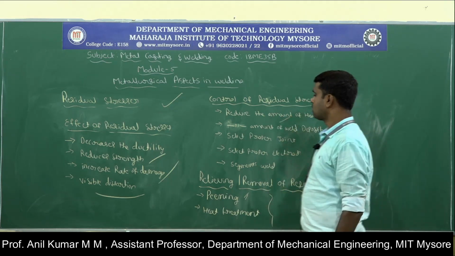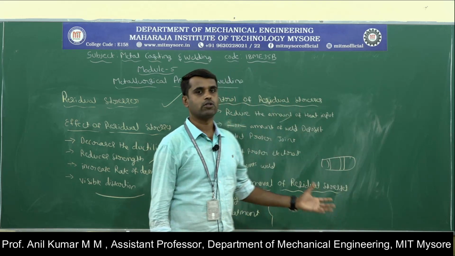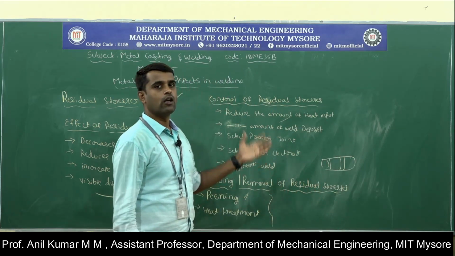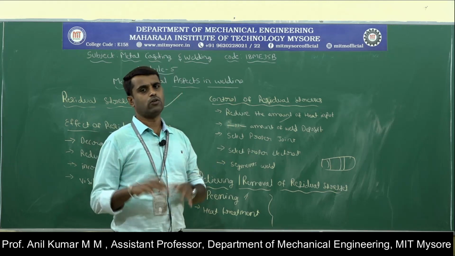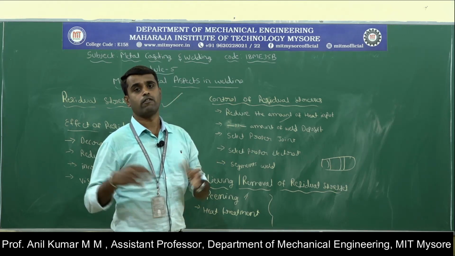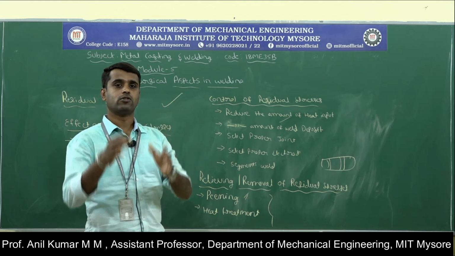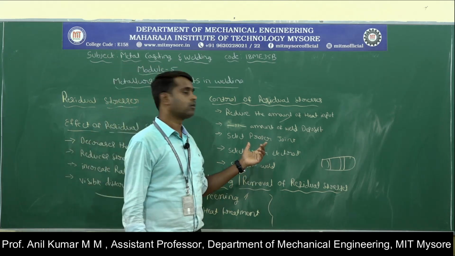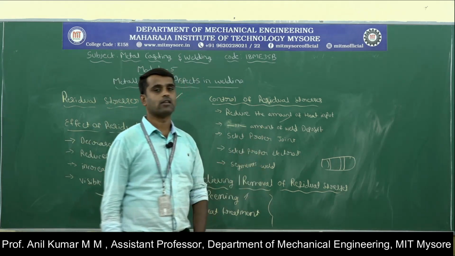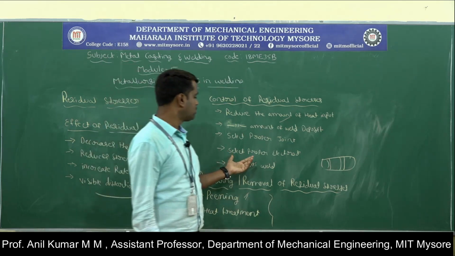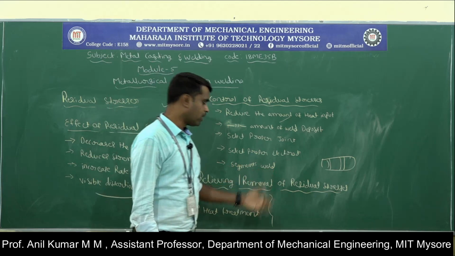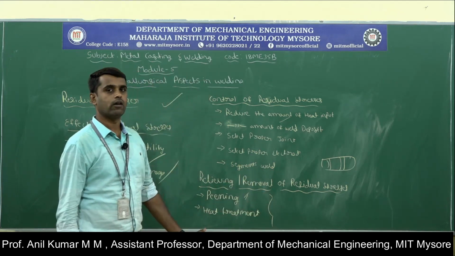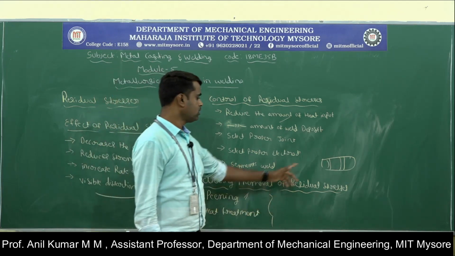And then minimizing the amount of weld material deposited in the welding area. If the weld metal deposited is very small, less residual stresses will be formed. If the metal deposit is very high, large residual stresses will be formed on the workpiece material. And we can select the proper welding joint, and then select the proper electrode. Okay, and then the welding sequence should not be from one end to the other end, instead it should be segment welding.